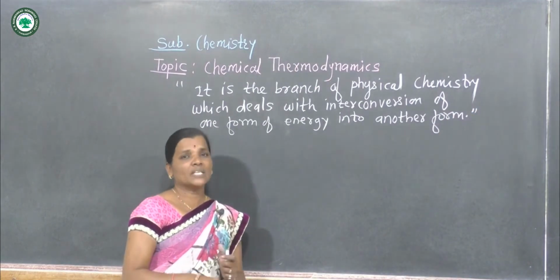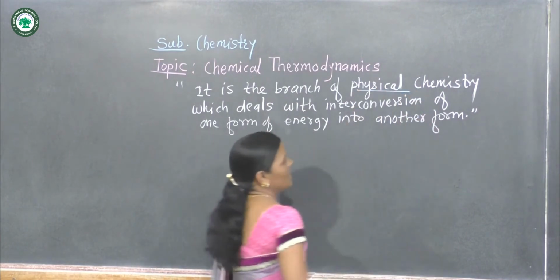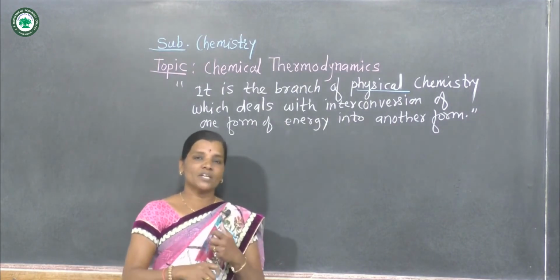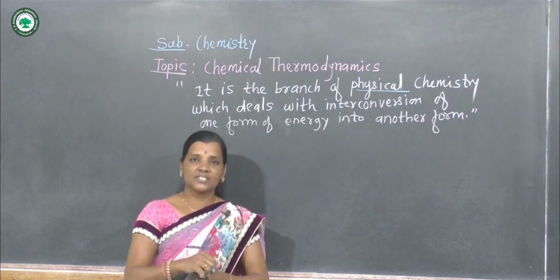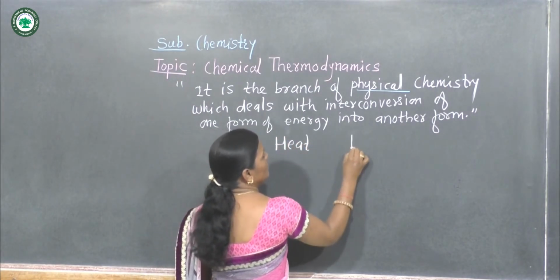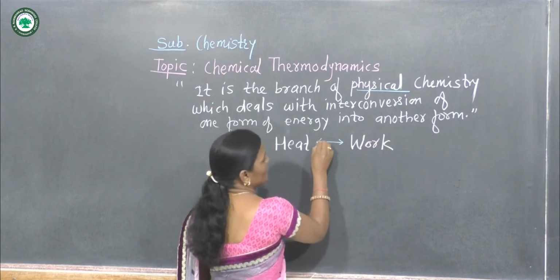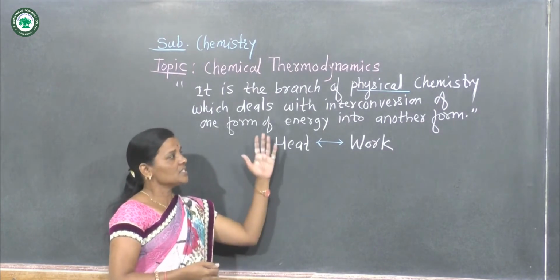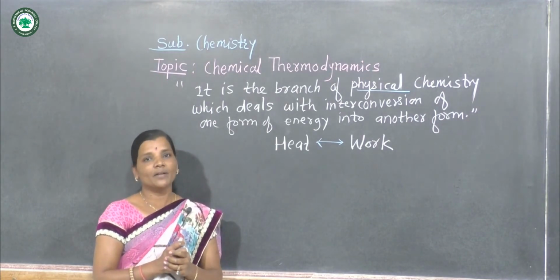Here first we should know what is meant by chemical thermodynamics. It is the branch of physical chemistry in which we are going to see the interconversion of energy. That means one form of energy is converted into another form of energy, and this interconversion of energy takes place in the form of heat and work. There is interconversion of heat into work or work into heat, and these concepts are studied in this branch of physical chemistry, and that is said to be chemical thermodynamics.